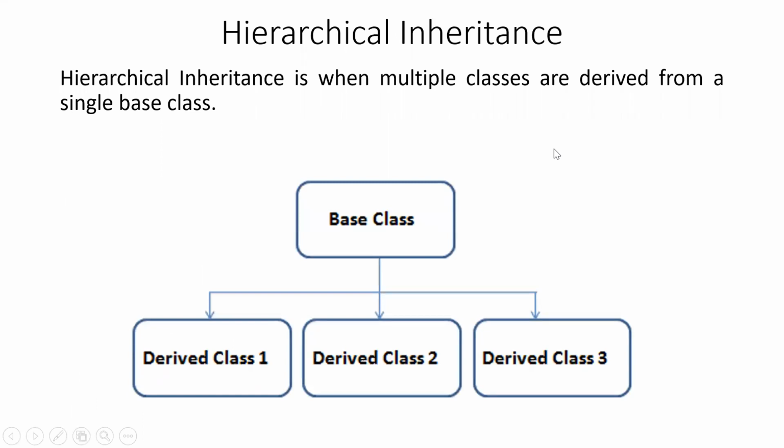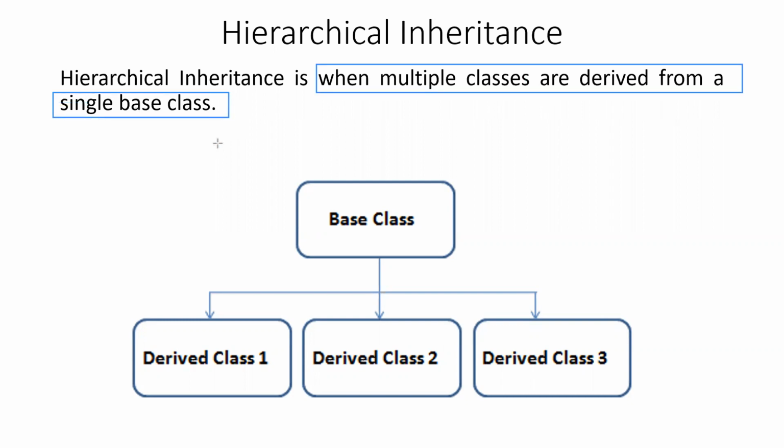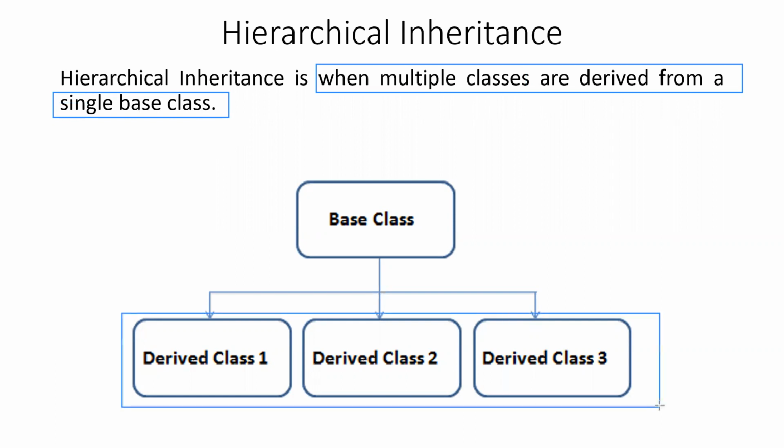The next is hierarchical inheritance. This is just like a tree or a hierarchy structure, an organizational structure that you see. What is the definition of hierarchical inheritance? Hierarchical inheritance means when multiple classes are derived from a single base class. So you have a single base class and more than one derived class from that. Which means that more than one derived class is directly inherited from a single base class.